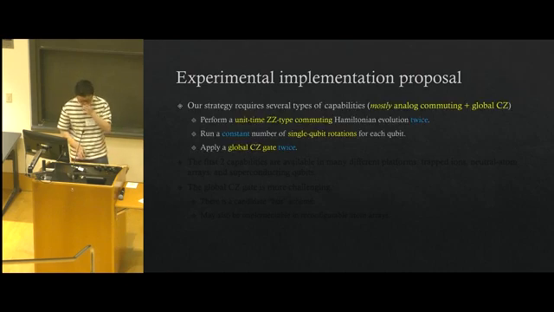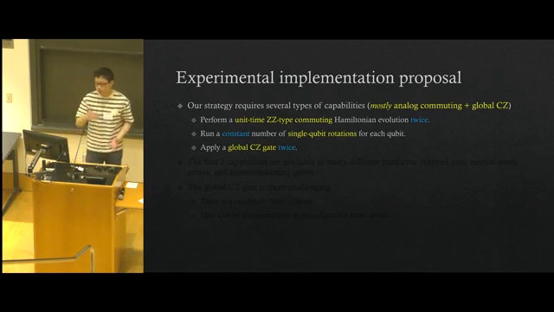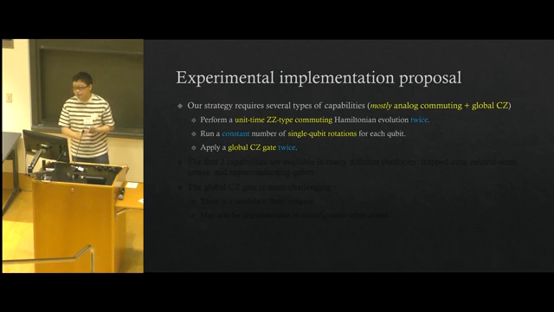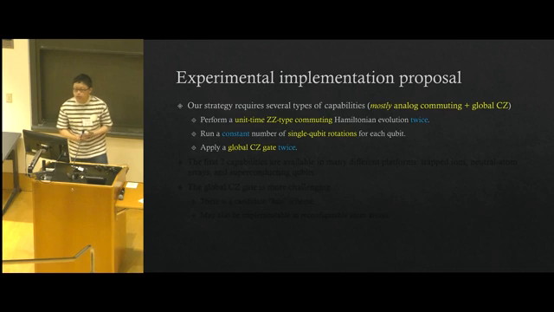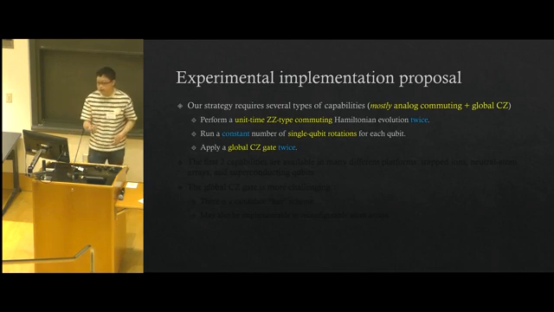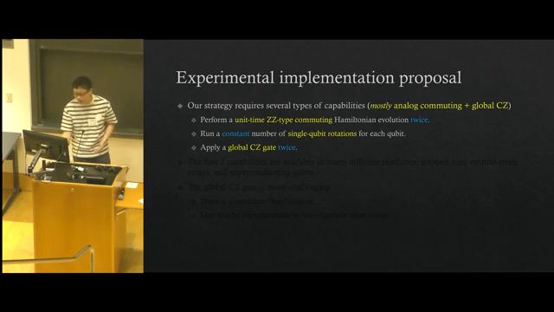proposal. So we can see that our strategy shown in the last slide requires several types of quantum capabilities, including what we call this mode of computation a mostly analog commuting plus global CZ. So that's obviously harder than just analog commuting Hamiltonian simulation, but we think it's not too hard. So this includes performing a unit-time ZZ-type commuting Hamiltonian evolution twice, and running a constant number of single qubit rotations for each qubit, which will be just 4 times, and applying a global CZ gate twice.